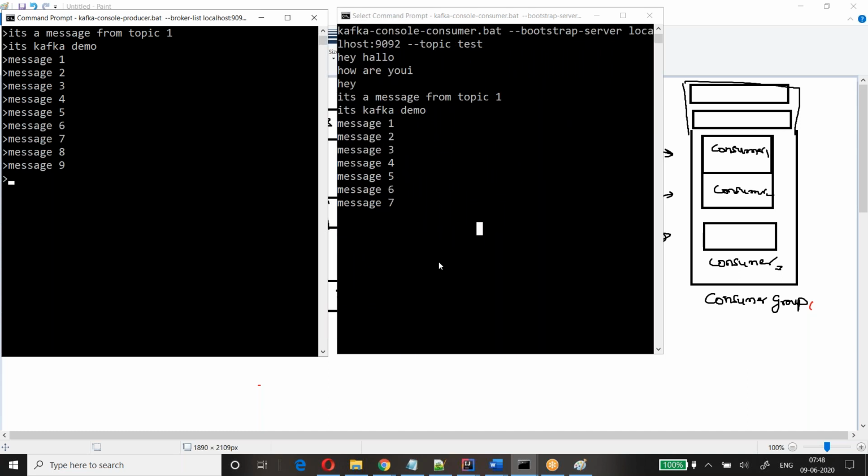Why it's not coming? The cursor was not placed here. That was the reason.